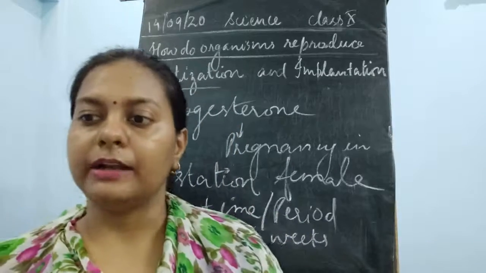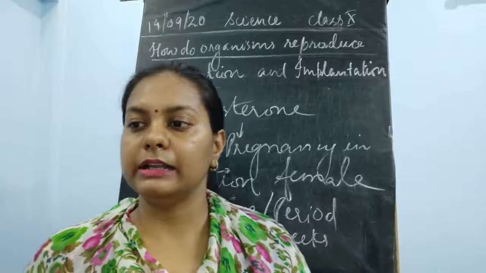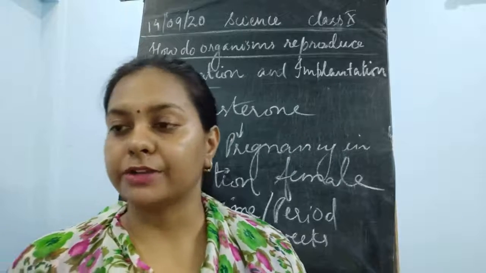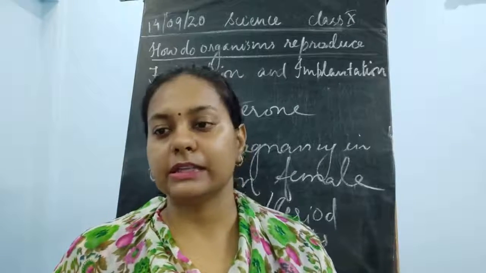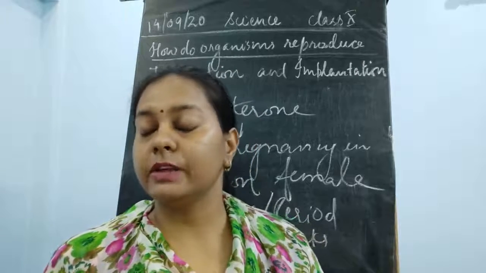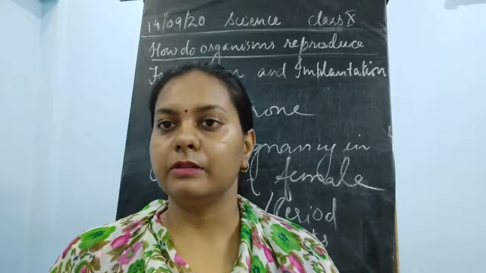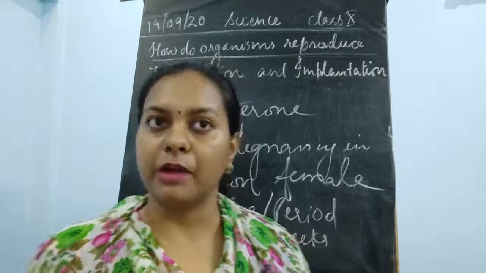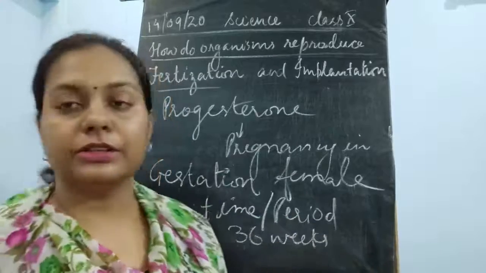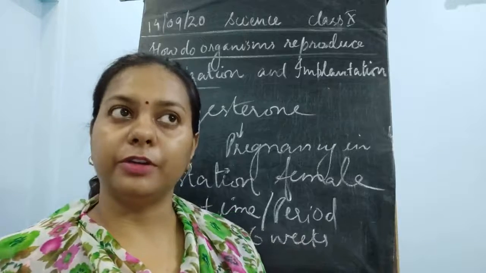Now a few days before the birth, the fetus moves in the uterus until the rhythmic contraction of the muscles of the uterus starts, and then the contraction of the muscular wall forces the fetus to come out from the body of the female. These contractions and relaxation of the wall of the uterus also take place with the help of different hormones.